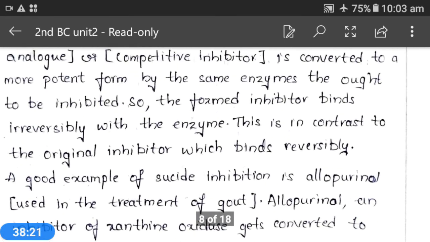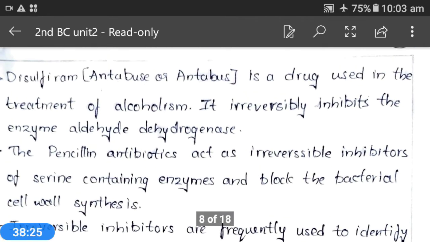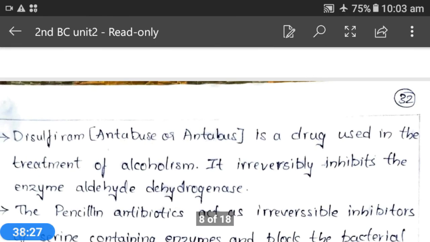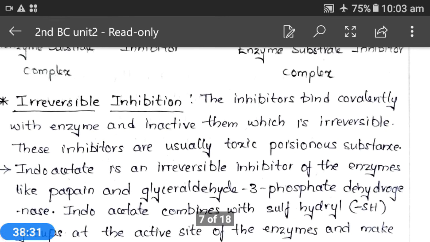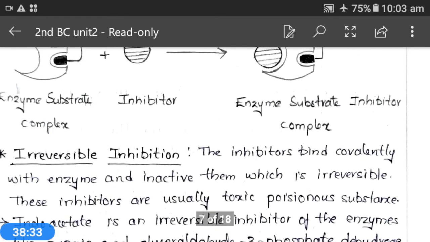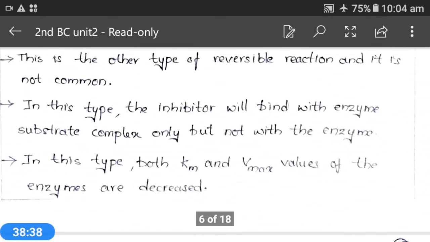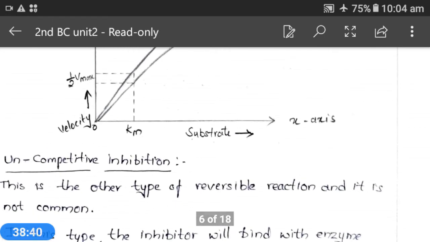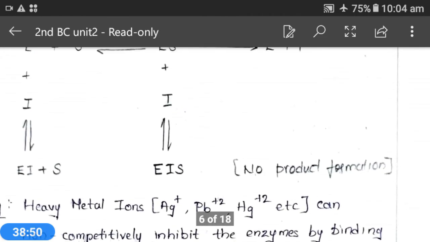Here what is happening? If you see the graph, Vmax for both the plots, that means before inhibition and after inhibition, both the values of Vmax are unchanged, whereas Km value got increased. Okay, this is how we can get a graph for this competitive inhibition.